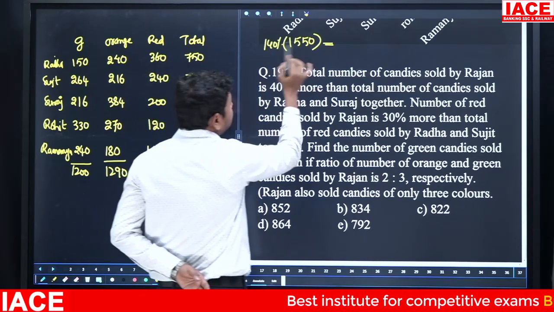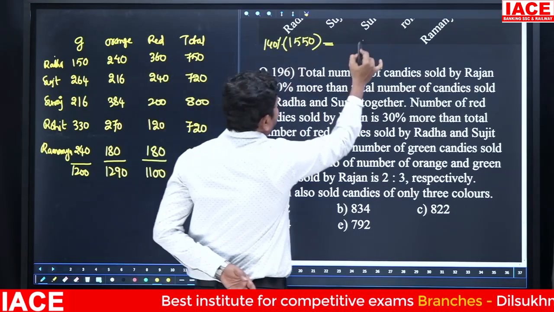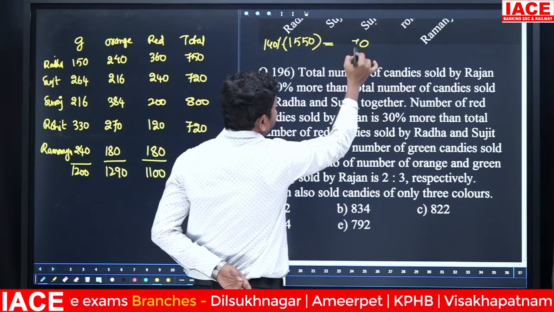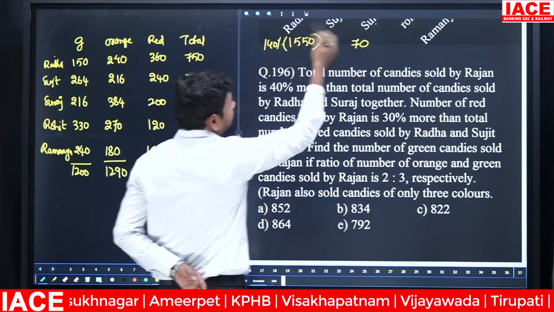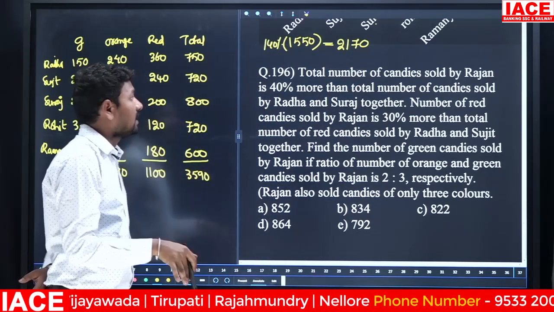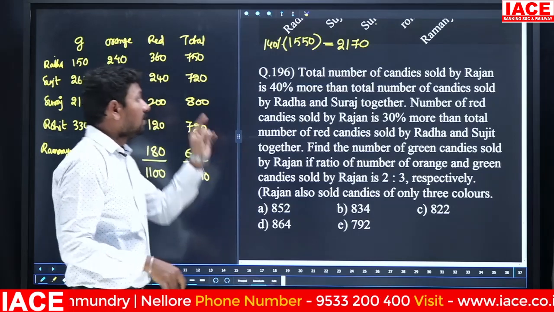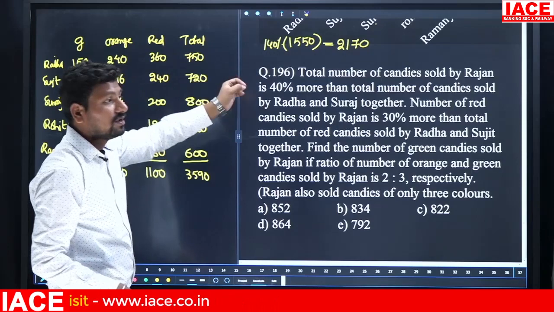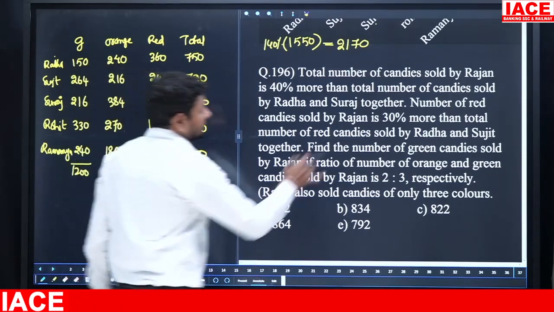Then the 2 zeros will be cancelled in the percentage. 14 5s are 70, carry forward is 7. 14 5s are 70, 70 plus 7 is 77, carry forward is 7. 14 1s are 14, 14 plus 7 is equal to 21. 2170. Now Rajan is a new candidate, comparing to the Radha and Suraj value, 40% more. Then the final value becomes 2170. Next,